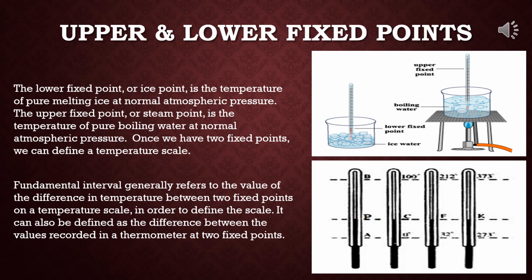Now see the first diagram. Upper fixed point, when water is boiling, that means steam point, boiling water, and lower fixed point, when water is cooling, that means ice point. And there are three thermometers. First one is Celsius, second one is Fahrenheit, and the third one is Kelvin thermometer, where upper and lower fixed points have been pointed properly.